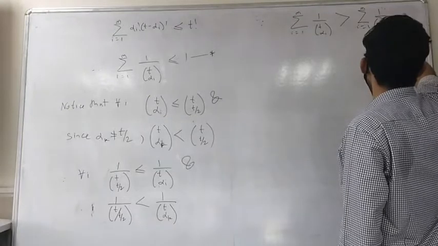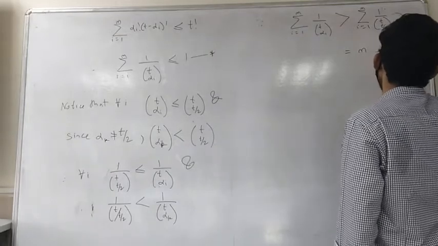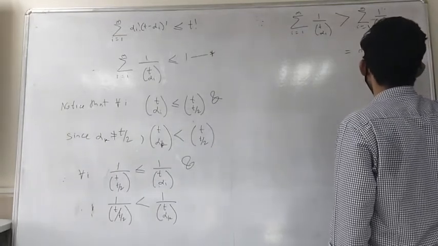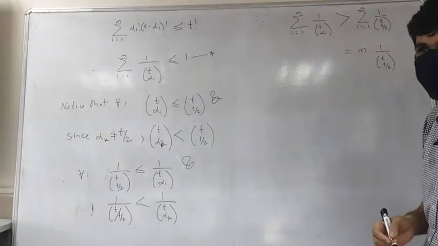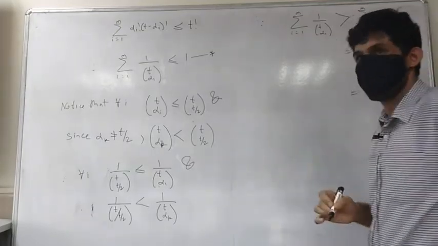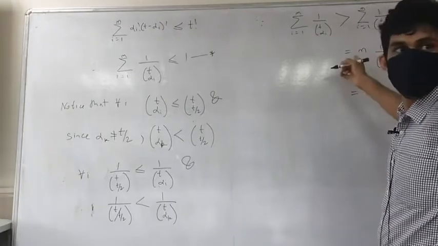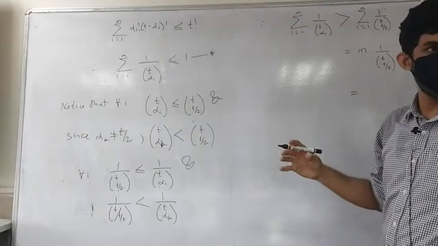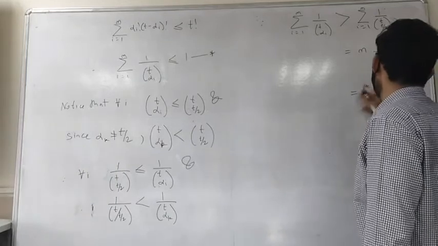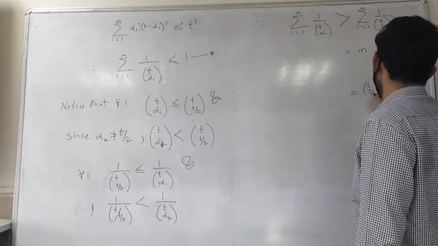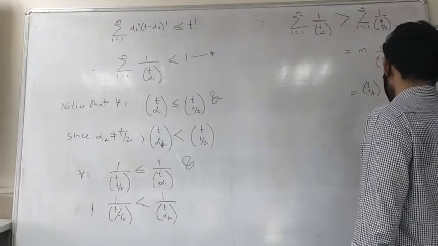Again, these are all the same. So this is m times 1 over tC t by 2. But what is m? M was tC t by 2. The length of the anti-chain that we started with was tC t by 2. So that is tC t by 2 times 1 over tC t by 2, which is exactly 1.